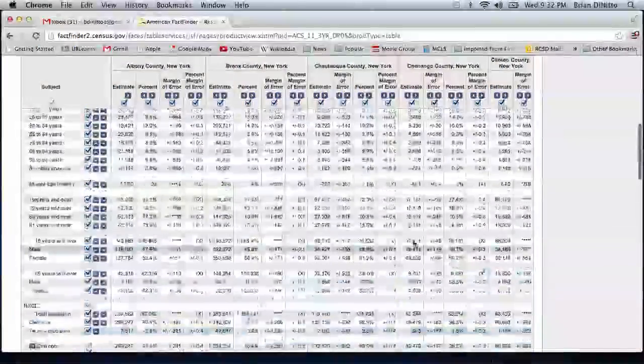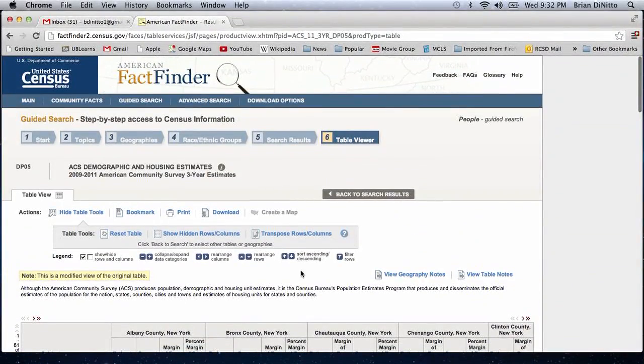From here, you can also print this table. You can download it as a PDF file. After you modify everything, you can get it to exactly what you want. And the patron can work with you, or you can work with the patron, and you can print the data he needs, and he can walk away with it in his hand, or you can email it to him. So that is how we can use American Factfinder.